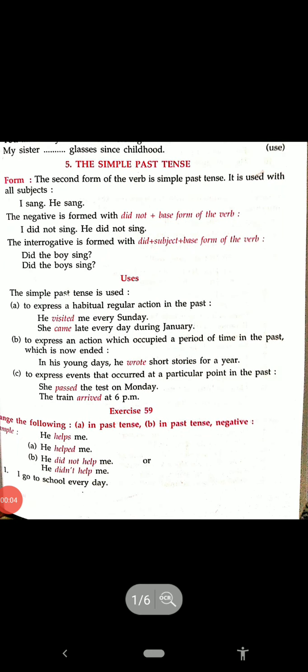Good morning, class. These days we are discussing the tenses, and we have completed the present tense and started the past tense. We have also done the simple past tense. So its formation was subject plus second form of the verb plus object. And when we have to make it negative, we have to use did not. So subject plus did not plus first form of the verb, means present form of the verb, right?